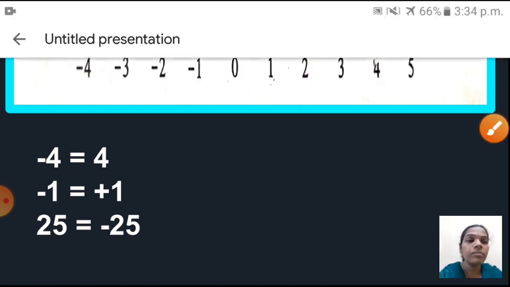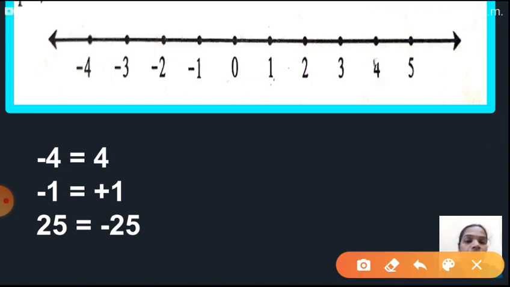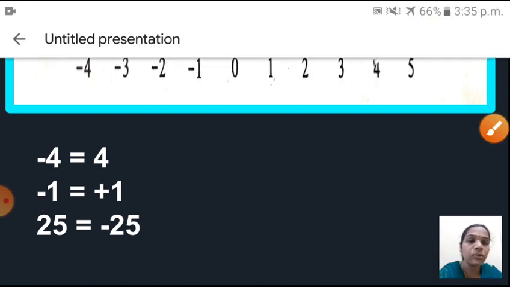Okay, and another number, can you say? Yes, minus 1. Can you say the opposite number of minus 1? Positive 1, that means plus 1. Okay, and another number I will give here, 25. What is the opposite number of 25? Negative 25. And one more number I will give, minus 28. What is the opposite number of negative 28? Very good, positive 28. So I hope you understood now what is meant by opposite numbers. Shall we go to next now?